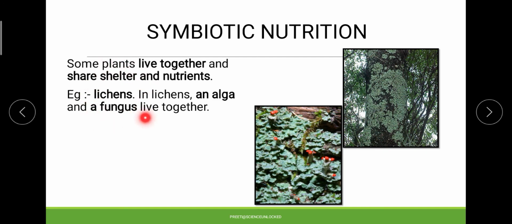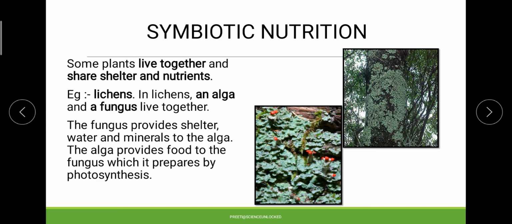Now in the case of lichens, you will see that it is a combination of alga and fungus living together, where alga makes the food and fungus provides the shelter. So that is how they help each other and mutually benefit each other, from where the term symbiotic nutrition comes in.